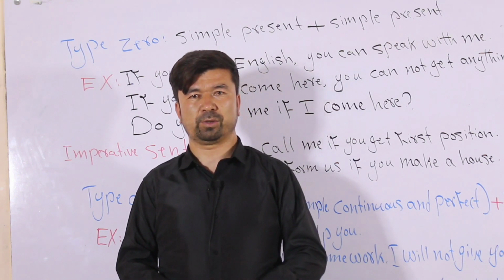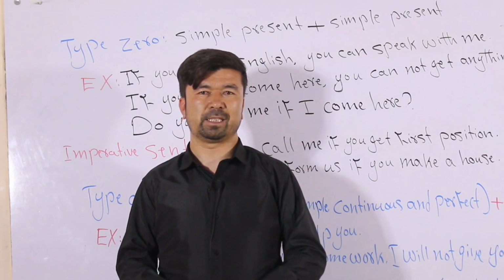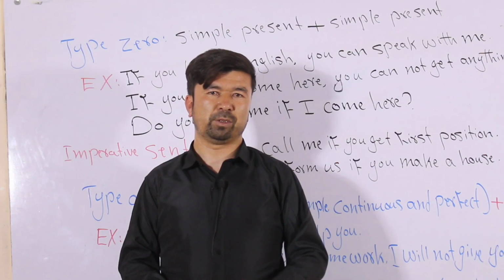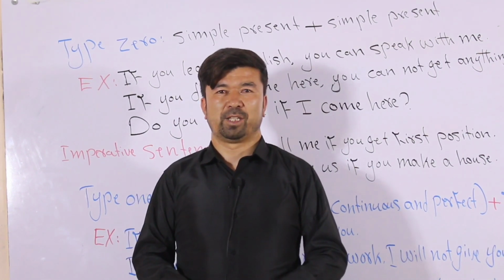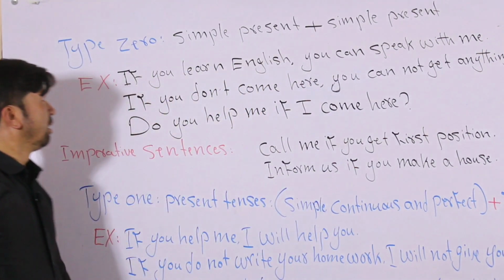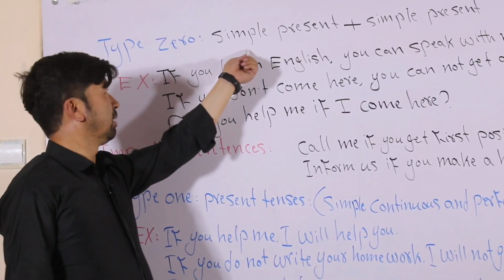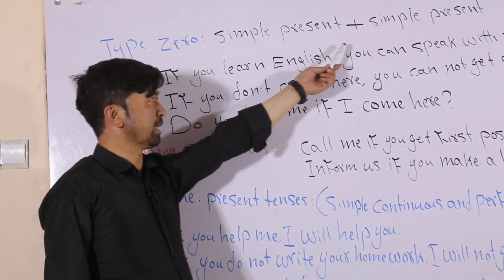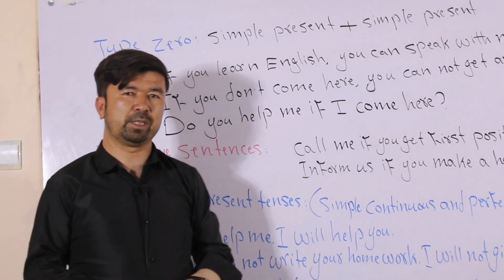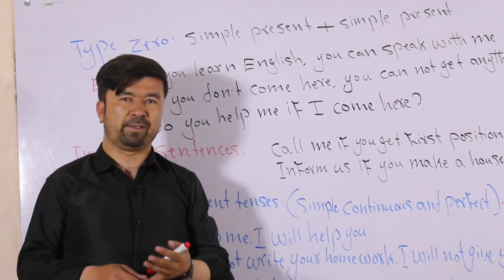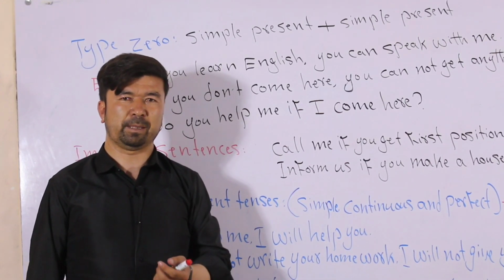Number one was possible clause, number two was impossible clause. Possible clauses are those clauses that are possible, and they include two types, type 0 and type 1. Okay, type 0. First of all, we have to know the structure. It is simple present tense plus simple present tense. It means type 0 will be simple present tense. The first clause and second clause will be in simple present tense.